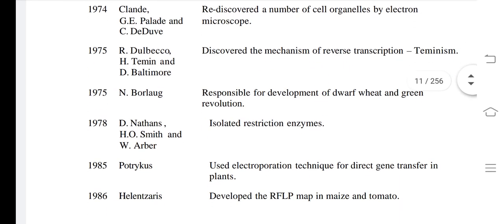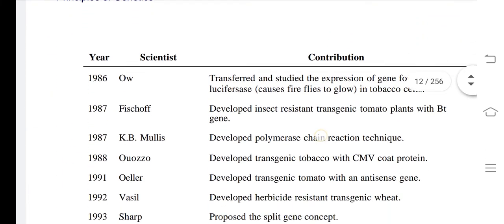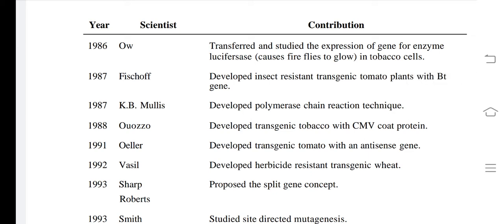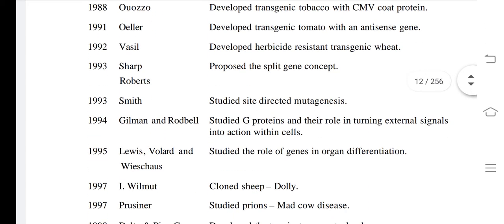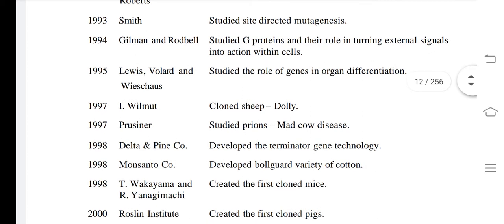Okay, next one. 1993 Sharp and Roberts proposed the split gene concept. Okay. What about Smith? 1993 studied site-directed mutagenesis. Now 1997 Wilmut cloned sheep.